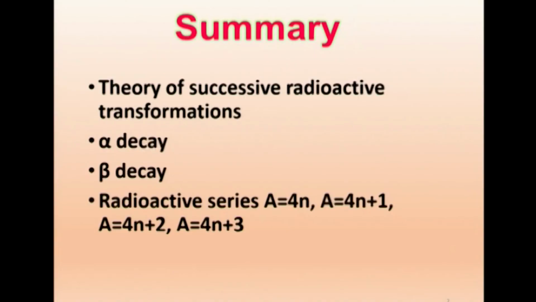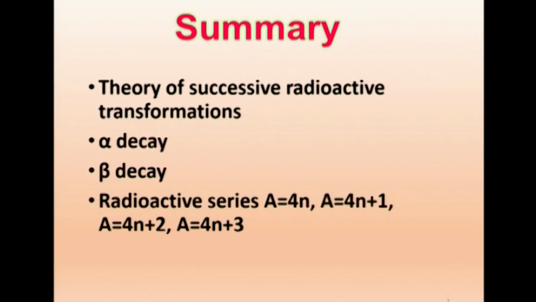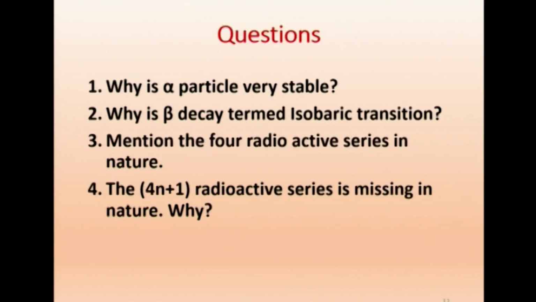Now, we shall summarize what we have been discussing. We studied radioactive transformation. In nature we have only alpha, beta and gamma, and gamma does not give transformation. Then we have the series 4n, 4n plus 1. Now we have just discussed 4n. In the next session, we will continue with the 4n plus 1, 4n plus 2 and 4n plus 3 series. Now, let us refresh our minds with some questions.